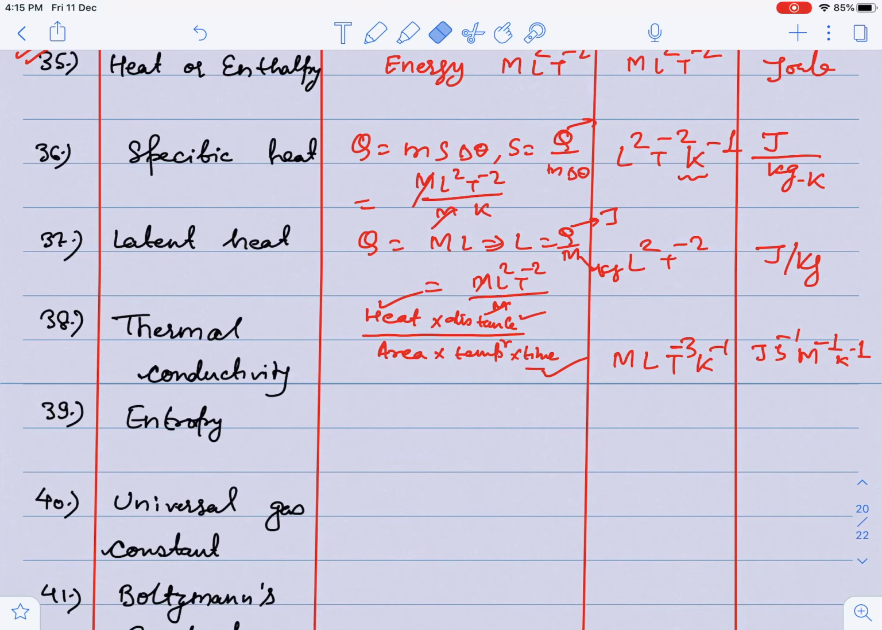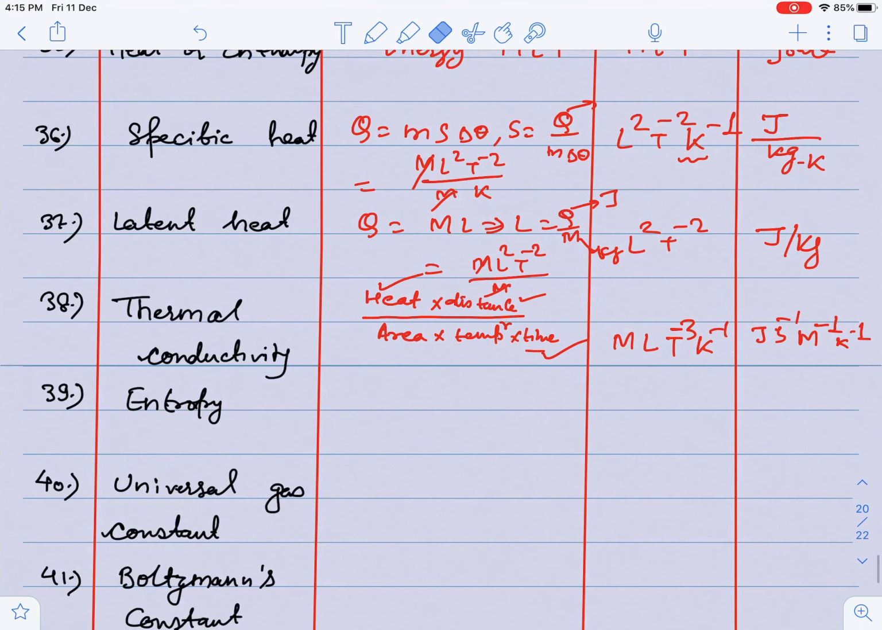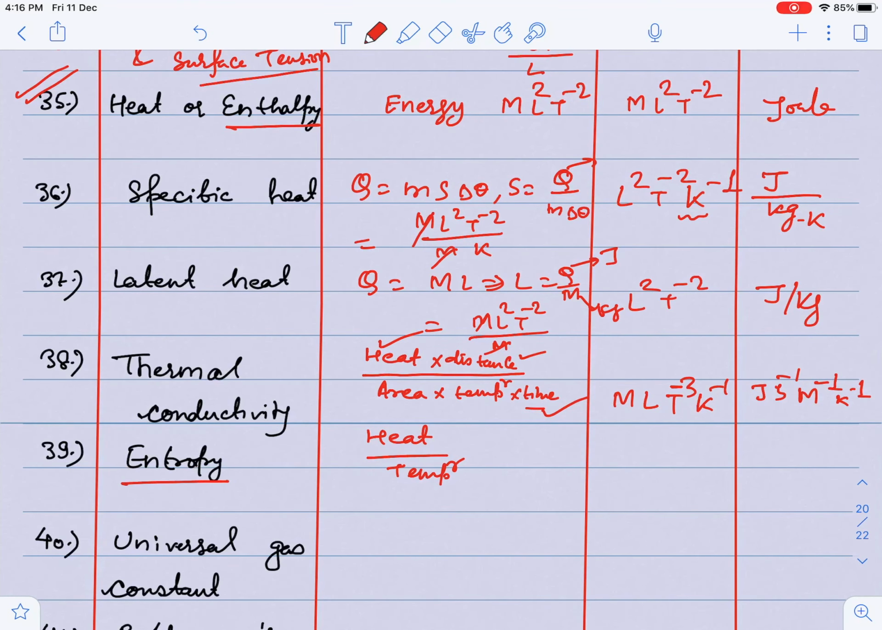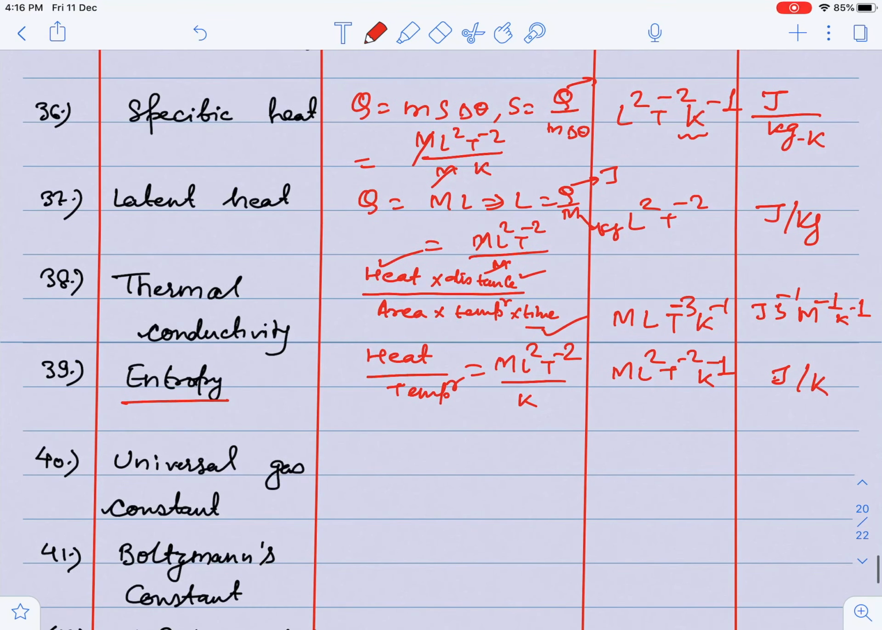Entropy. Now I'll discuss entropy, guys. Entropy and enthalpy, two things you have to know. Enthalpy I have discussed here. Enthalpy is nothing but heat. Entropy is heat upon temperature, guys. So you can find the relation between entropy and enthalpy also by this formula. I can write mL2T minus 2 upon K, so mL2T minus 2 K minus 1. So this is actually joule per Kelvin.